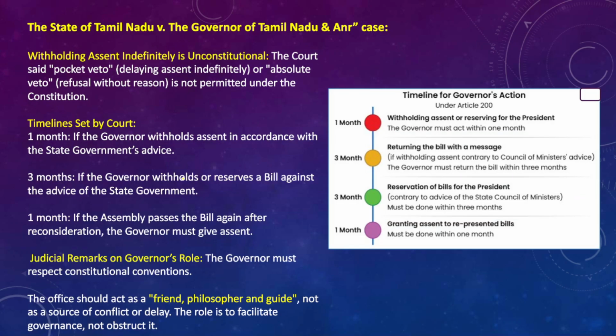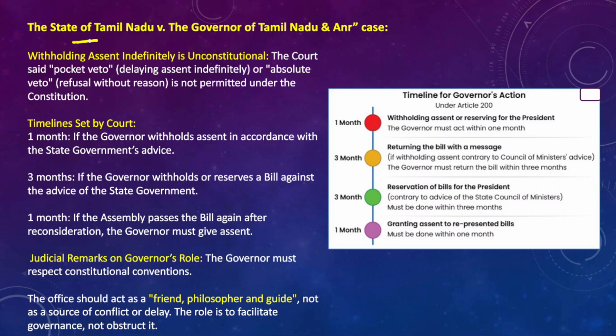And now we'll try to understand the State of Tamil Nadu versus Governor of Tamil Nadu and ANR case. So in this case, what has the Supreme Court held with respect to the role of governor when it comes to giving assent to the bills? In this case, the Supreme Court clearly held that indefinitely withholding assent to the bill is unconstitutional. It is illegal.